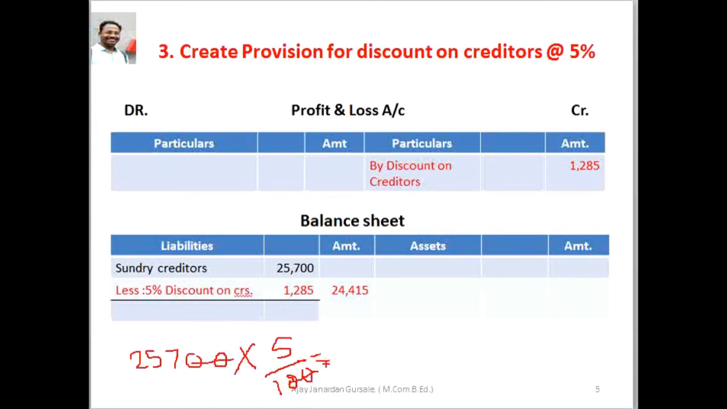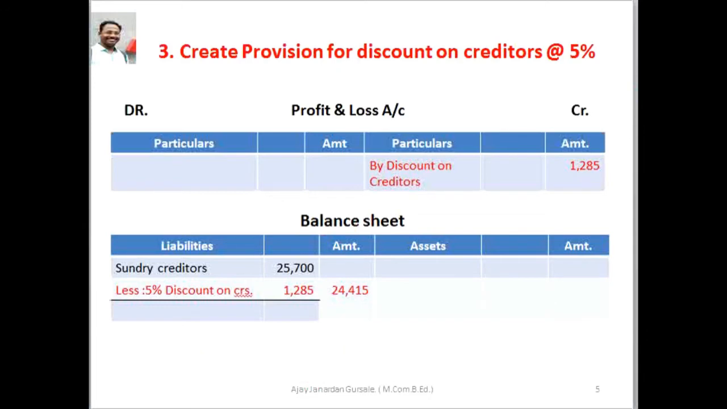See, 257 multiplied by 5, here we get the answer 1285, which is discount received on creditors. Discount received on creditors is the income, which is the profit for the partnership firm, that is rupees 1285, and hence it is the second effect recorded into the profit and loss account credit side. Second effect, profit and loss account credit side by discount received on creditors.